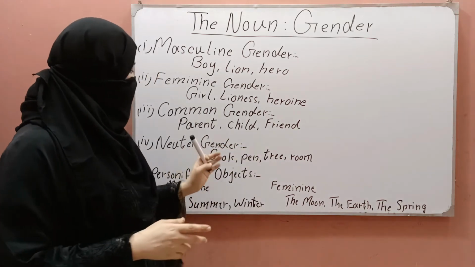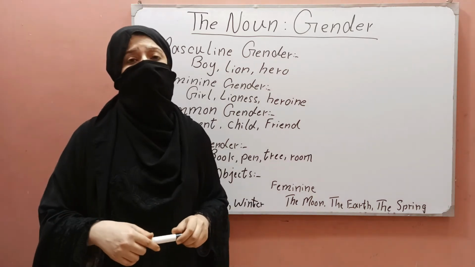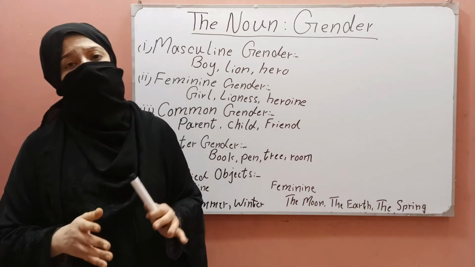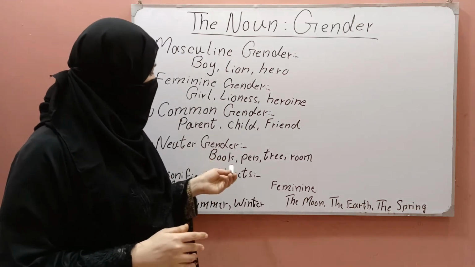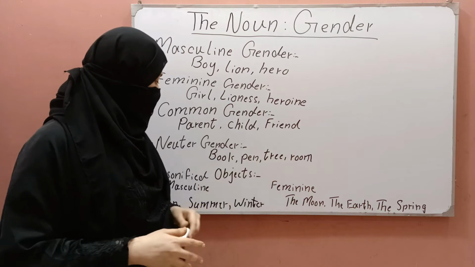And the next is neuter gender. Neuter gender is those in which the nouns are denoted neither male nor female. They are called neuter gender. In it we include book, pen, tree or room.